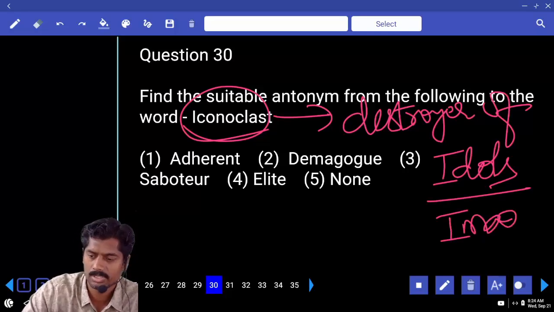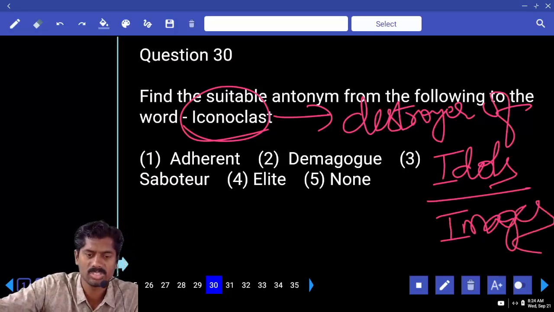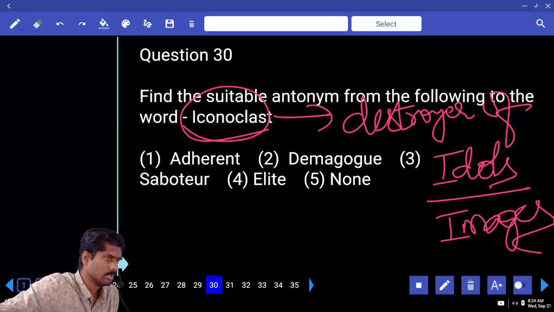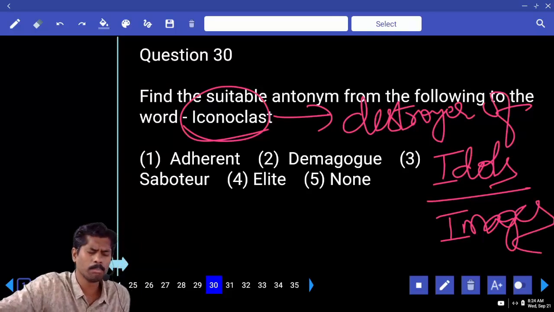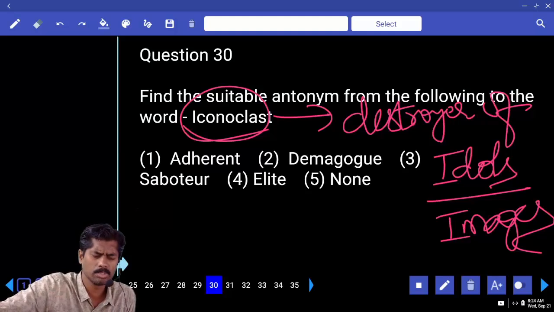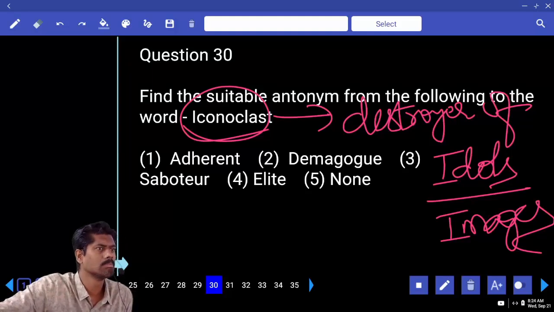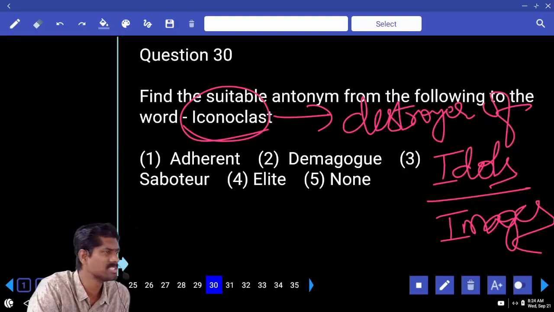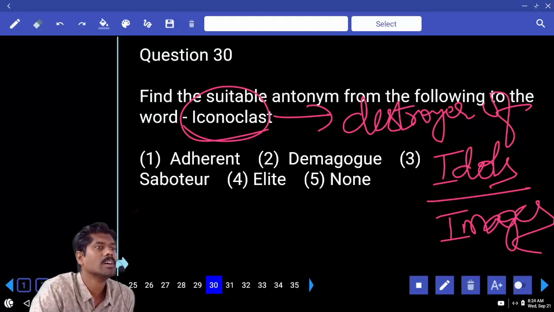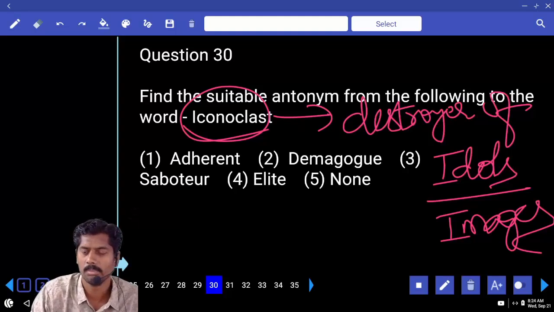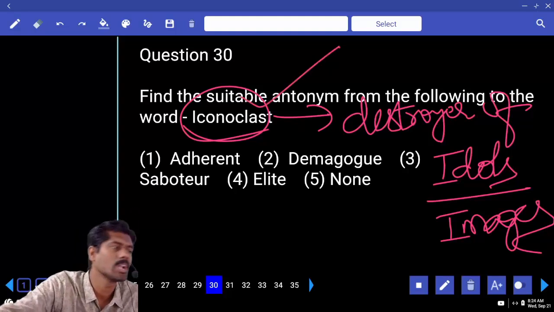What is the name of the Mughal emperor who destroyed many of the Hindu temples? What's his name? Babur? No. Aurangzeb or Babur or Muhammad Ghazni? Aurangzeb, Ghazni. Not Babur, I believe. So that fellow is an iconoclast.